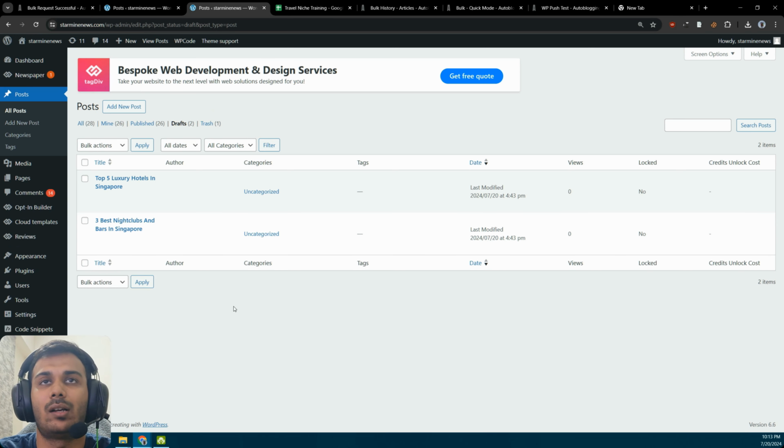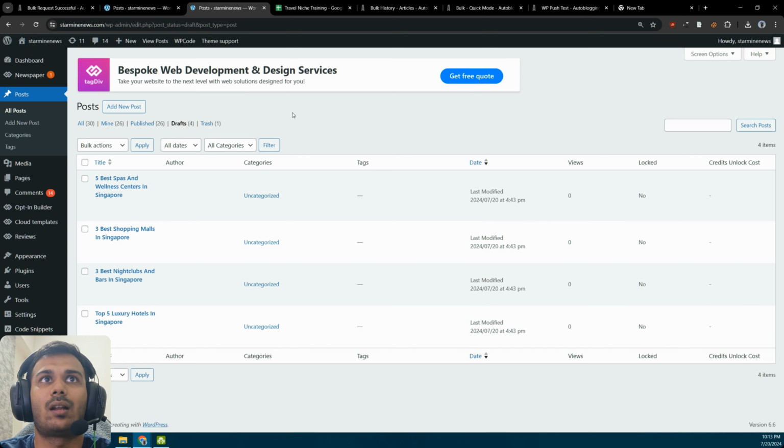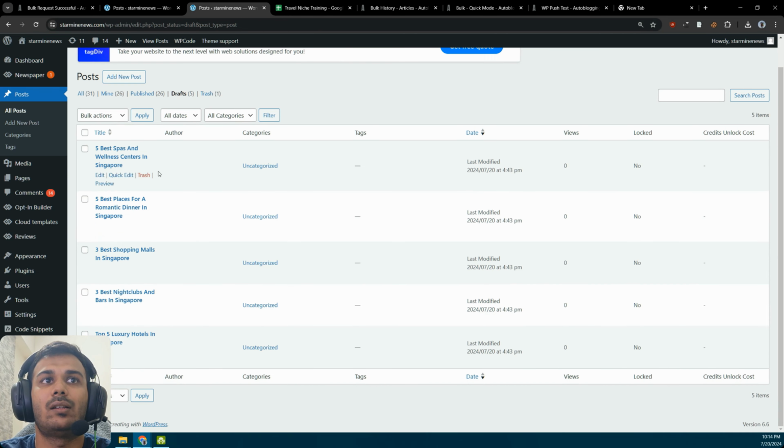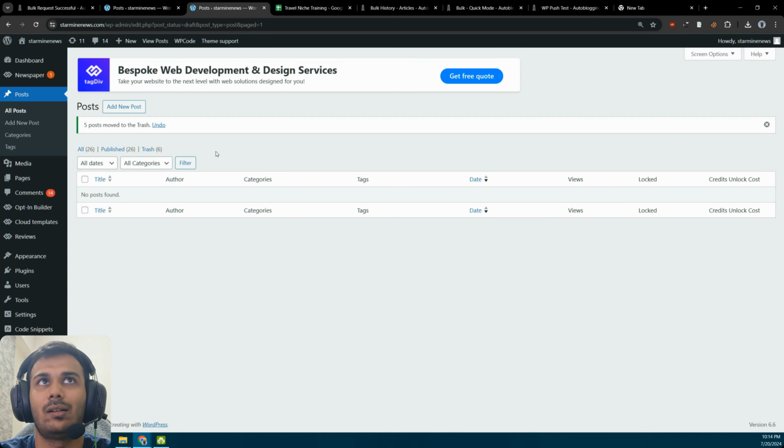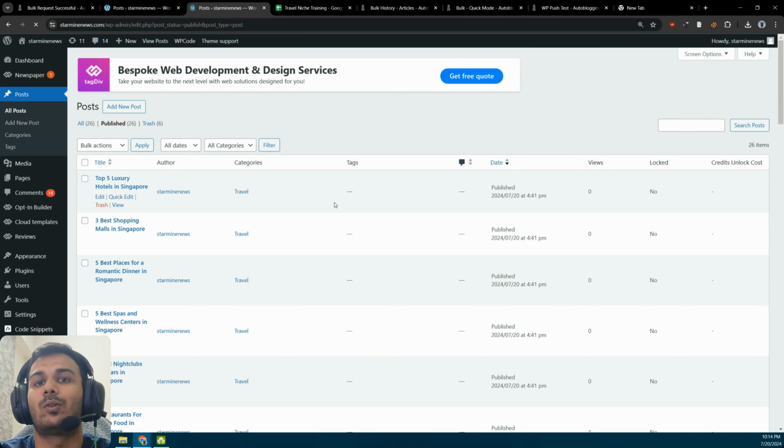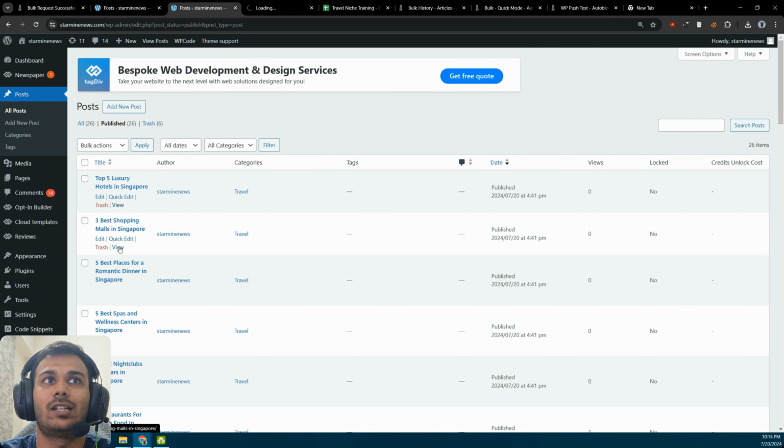Now it does it one at a time. If you have 50 articles and all these images are basically being uploaded into your media library, you don't want to crash your server, right? So all these will happen one at a time. And as you can see, all these articles are here. I'll simply move this to trash because we have already published all these articles automatically because of that auto post to WordPress feature. And check these out, like top 5 luxury hotels in Singapore.